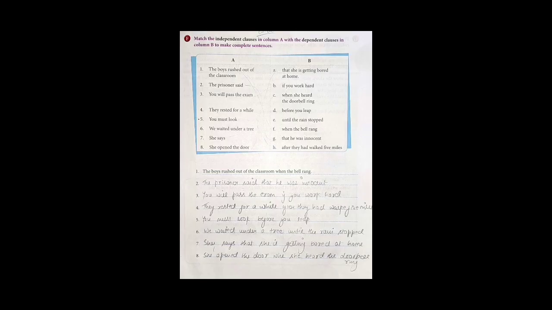Exercise F. Match the independent clauses in column A with the dependent clauses in column B to make complete sentences. Second, the prisoner said that he was innocent. Third, you will pass the exam if you work hard. Fourth, they rested for a while after they had walked 5 miles. Fifth, you must work before you sleep. Sixth, we waited under a tree until the rain stopped. Seventh, she says that she is getting bored at home. Eighth, she opened the door when she heard the doorbell ring.